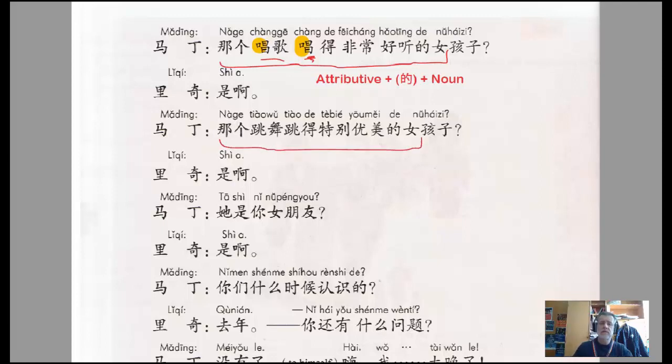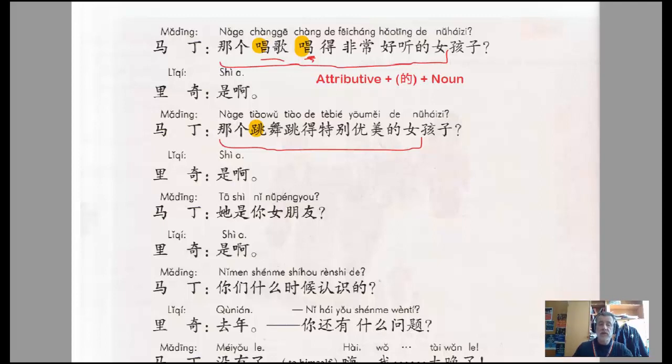So all of that is the attributive plus noun. So there's the noun there, and all of that's the attributive, including the nage. And then once again, he's using this new structure, verb plus complement, that we've learned today. So we've got 跳舞, which means to dance, of course. And it's made up of the two characters, 跳, which is the true verb, and 舞, which is a noun.